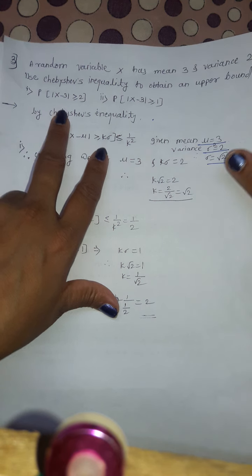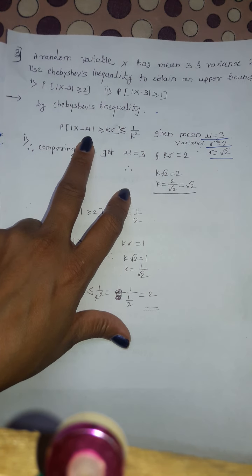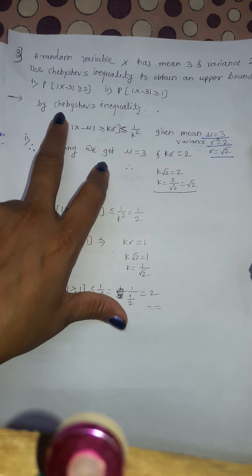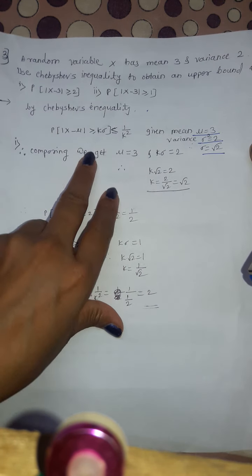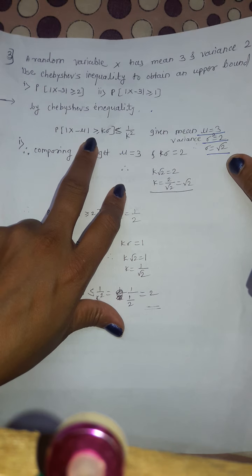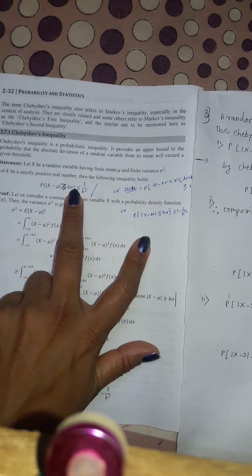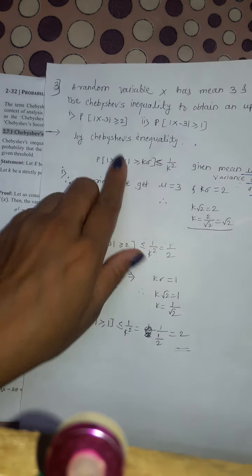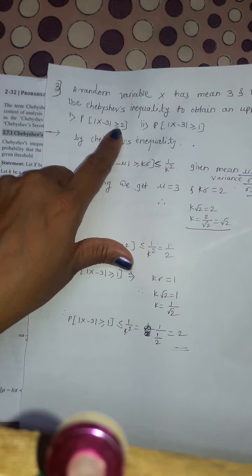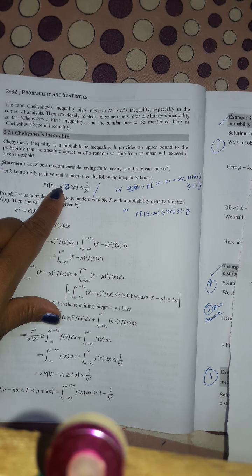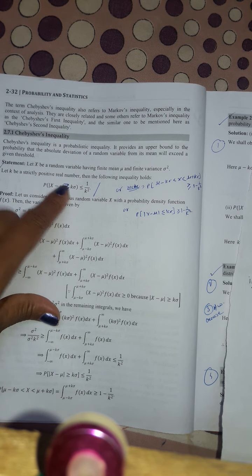Now one by one, let us see the first formula. The Chebyshev inequality for this and for this is the same. We have already seen 3 formulas here, this one and this one. But in the example, it contains greater than or equal to, so we are going to use this formula here.